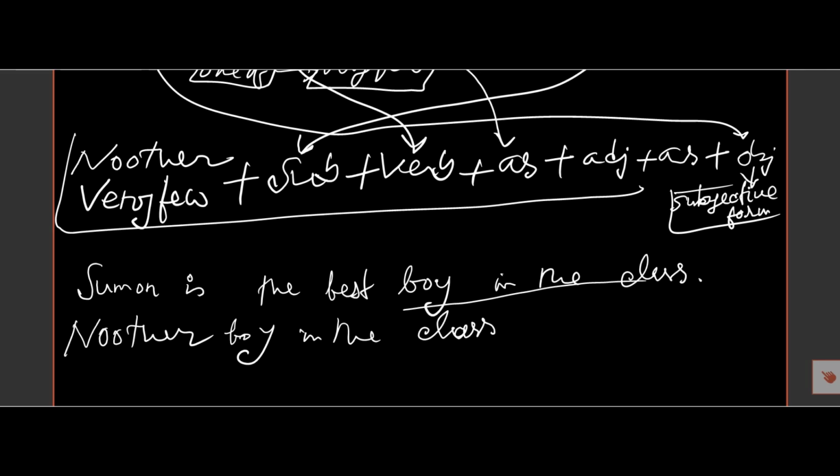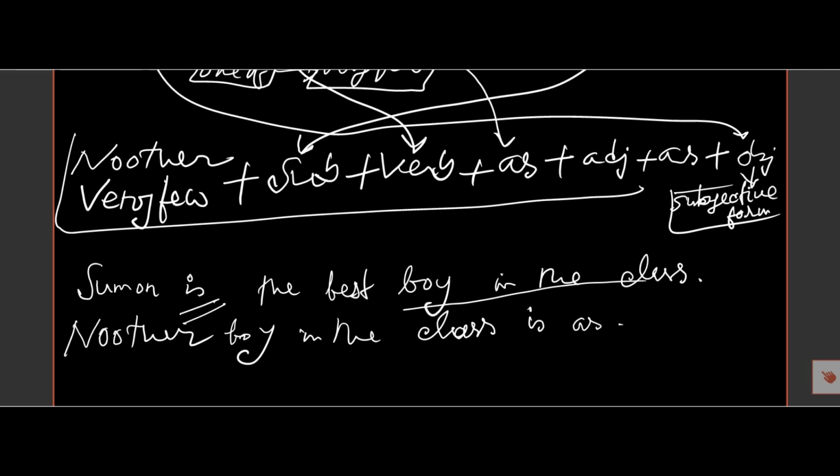Suman is the best boy in the class, so no other boy in the class, and after this subject there will be the verb is, and here the will be changed into as.